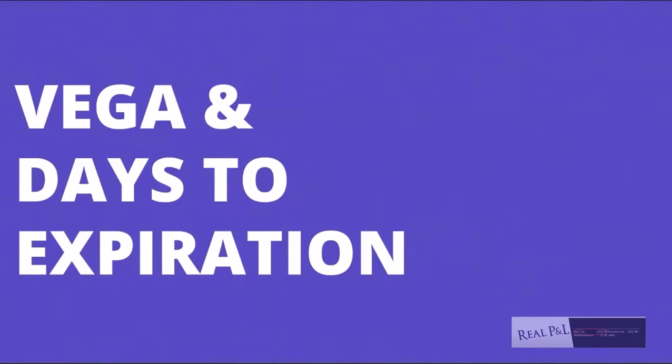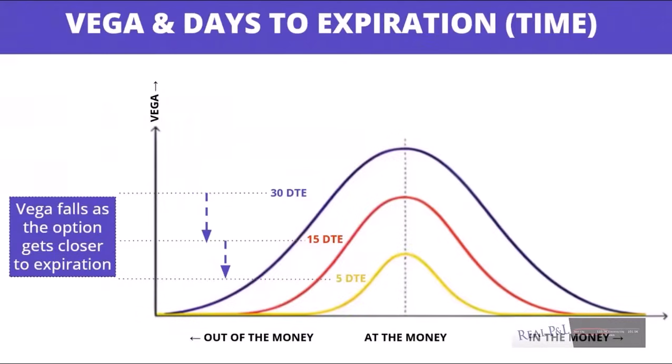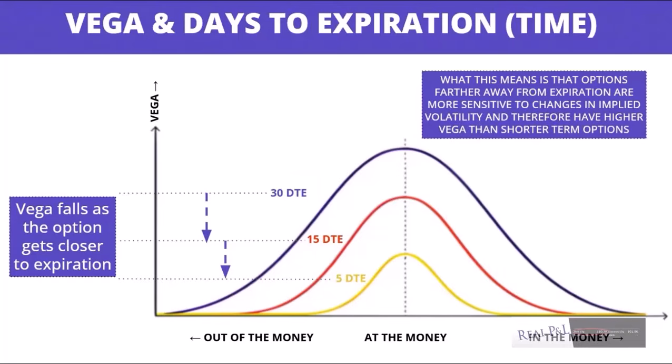So, Vega and days until expiration. Vega falls as the option gets closer to expiration, and you can see how it is with out of the money, at the money, and in the money. So what this means is that options further away from expiration are more sensitive to changes in implied volatility and therefore have higher Vega than shorter-term options.